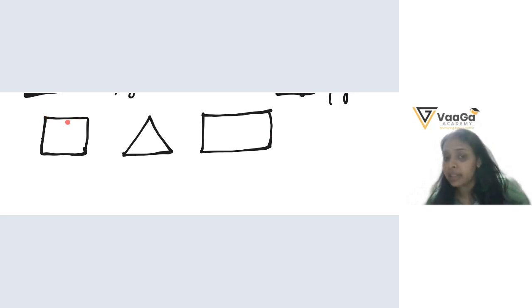Now each side of this shape is of some length. There will be some meters long. This side can be 5 meters long. Imagine. Do you have a ruler with you?